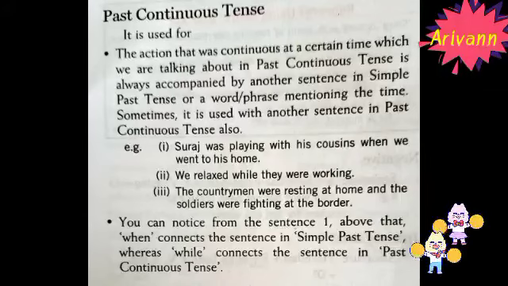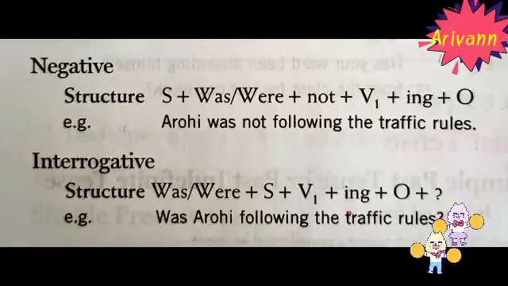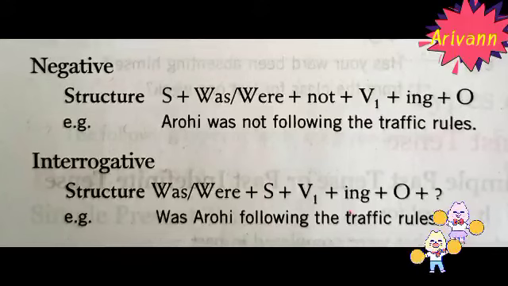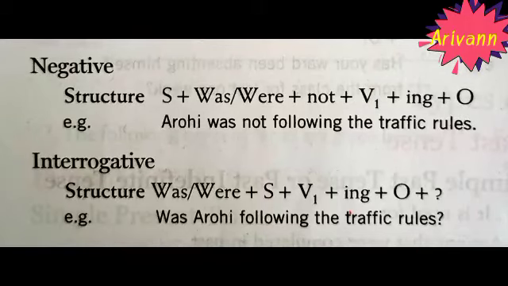Okay. Next one is how to make a negative structure of sentence in the past continuous tense. Subject plus was or were plus not plus verb 1 plus ing plus object. See the example. Arohi was not following the traffic rules. Here Arohi is the subject, was plus not plus verb 1 plus ing. Follow is the verb 1, following the traffic rules. What is that? Object.